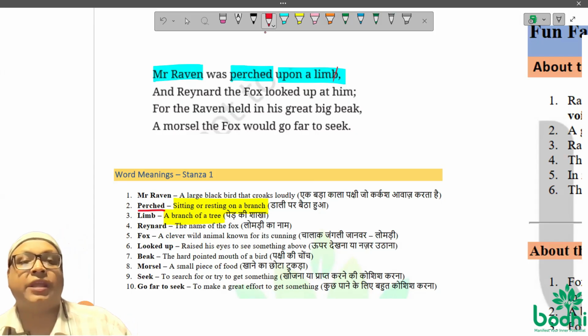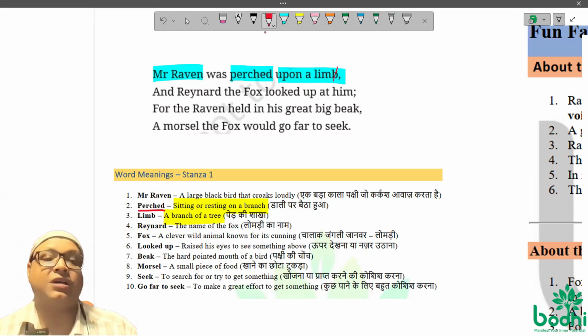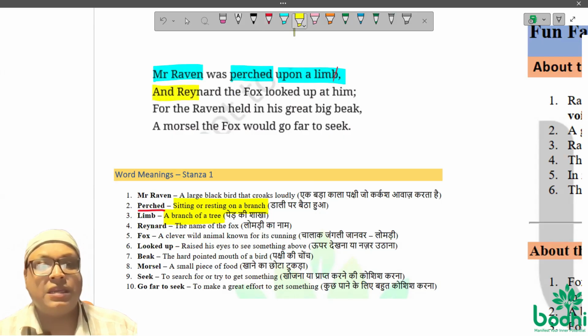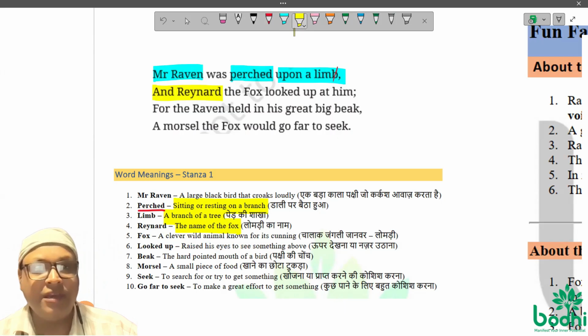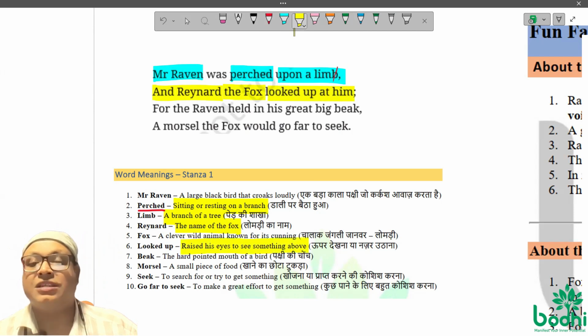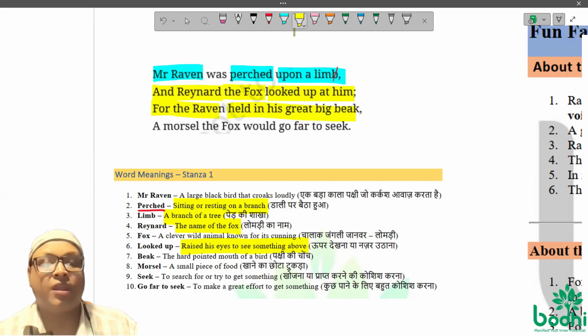So the Raven was sitting on a branch of a tree, right? A limb. And then what happened? Reynard is actually the name of the fox. The name of the fox is Reynard. Reynard the fox looked up at him. He looked up at him. What is looked up? Raised his eyes to see something above. Now, for the raven held in its great big beak.